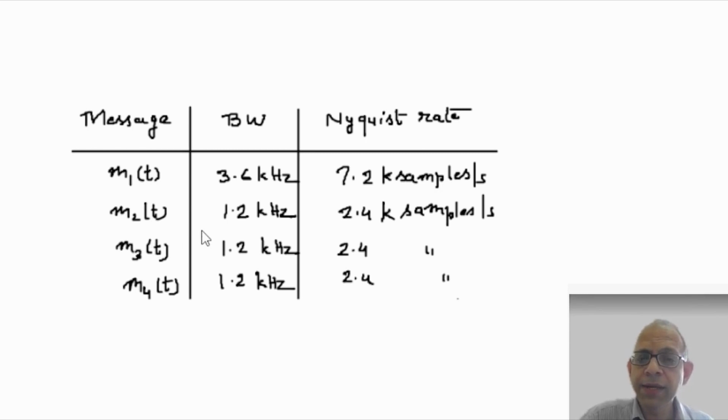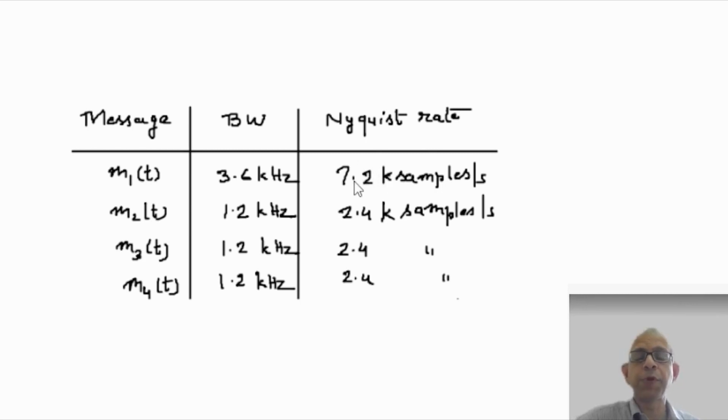Now note that though the sampling requirement for all signals is not same, for M1(t) it is 3 times higher than that of M2, M3, or M4. And because of this harmonic relation, in one rotation of the commutator, we take one sample each of M2, M3, and M4, but 3 samples of M1.